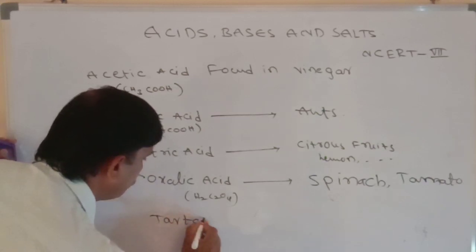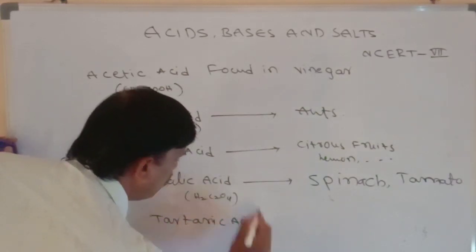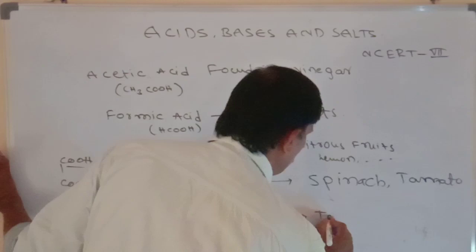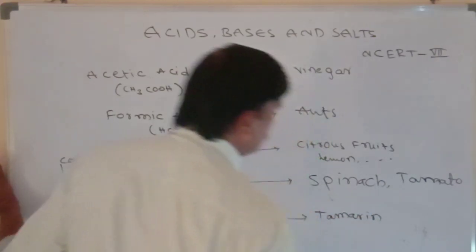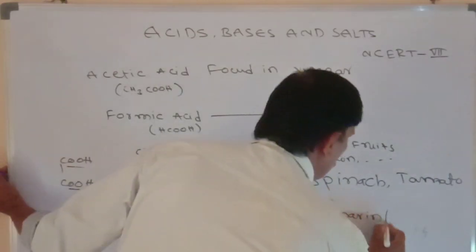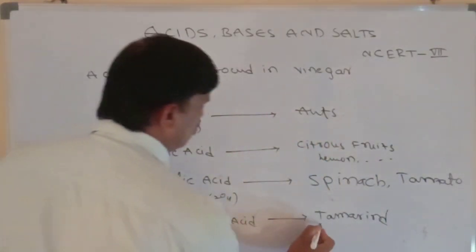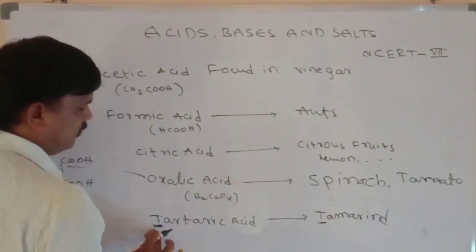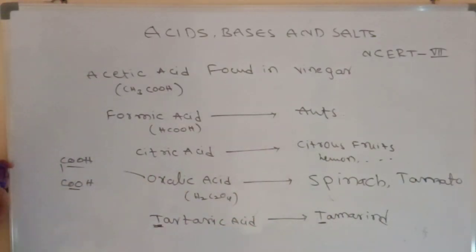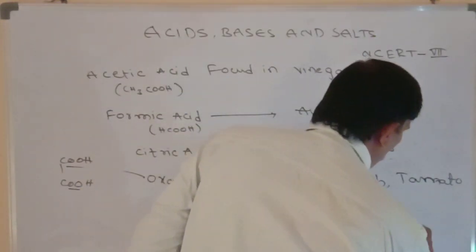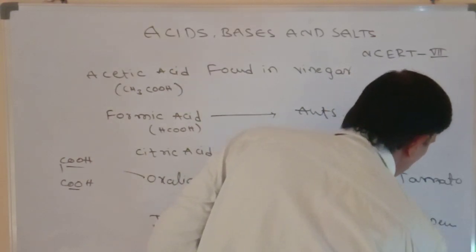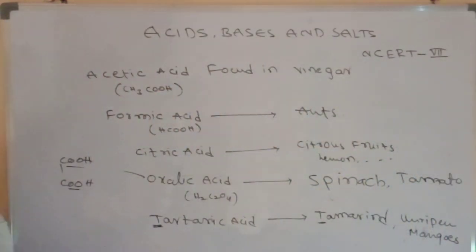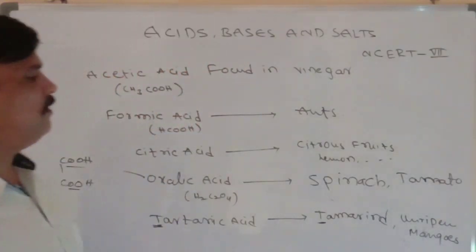And tartaric acid. Tartaric acid is found in tamarind. So tartaric acid, T, tamarind. Remember like that: tartaric acid, T is the first letter, and tamarind also starts with T. And also unripened mangoes. So tartaric acid is found in tamarind and unripened mangoes.